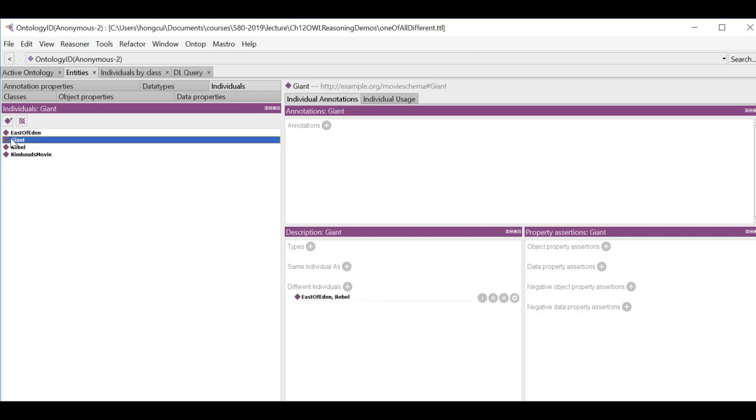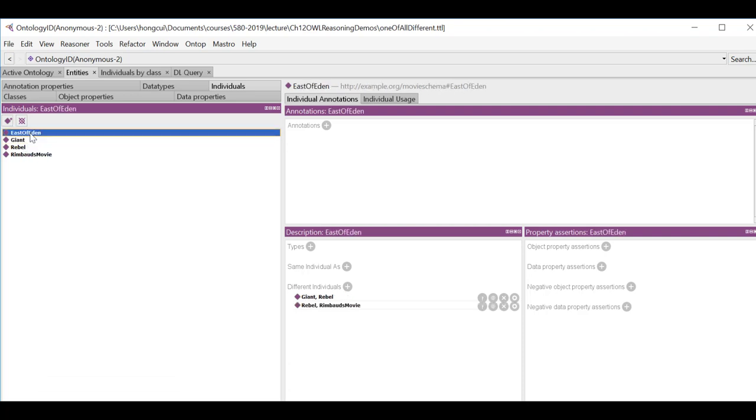Then we can look at the Giant. Giant is different from this and that, which is correct. East of Eden, the system already updated based on what we already told it. East of Eden is different from Giant and Rebel, and Giant and Rebel are different, and Rebel and Rimbaud's movie are different. Okay, wow. So we made that change.